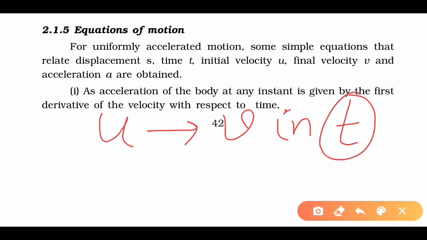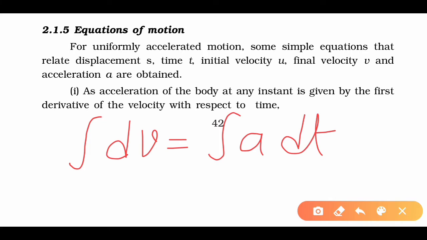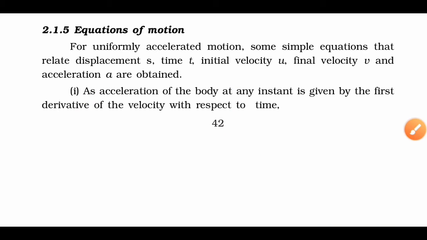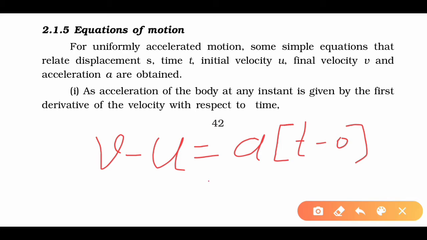Okay, so the limits for the equation will be integration dv is equal to integration a dt. So the limits will be u to v and time interval 0 to t. Got it? Now when we integrate these equations, we'll get v minus u is equal to a into t minus 0, or we can write it as at.